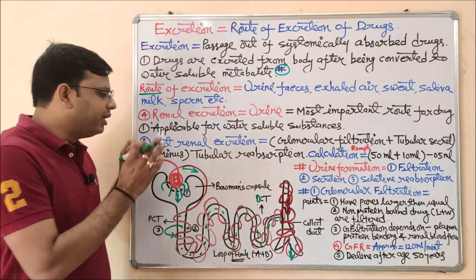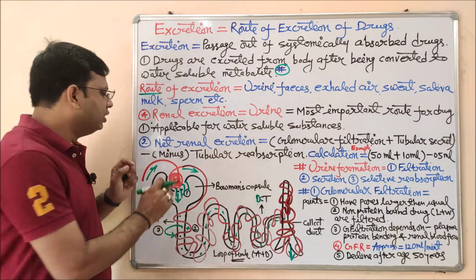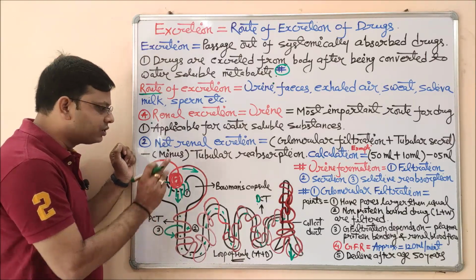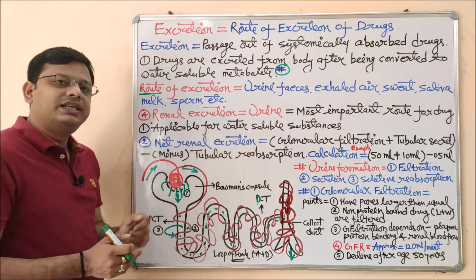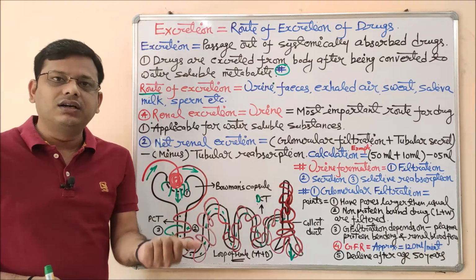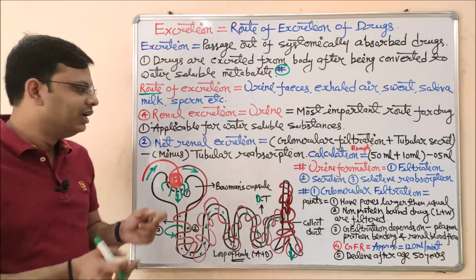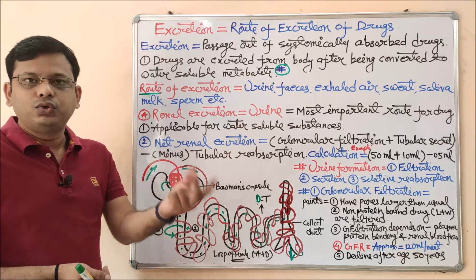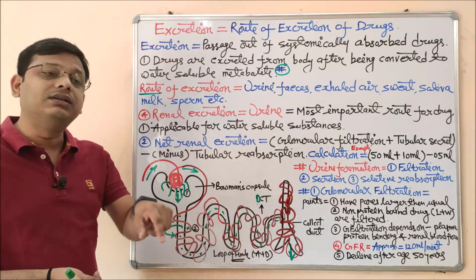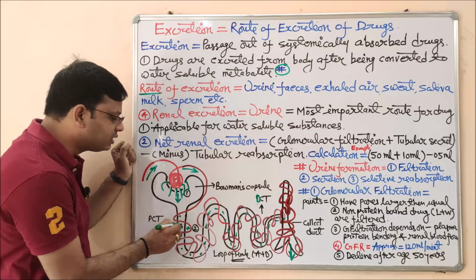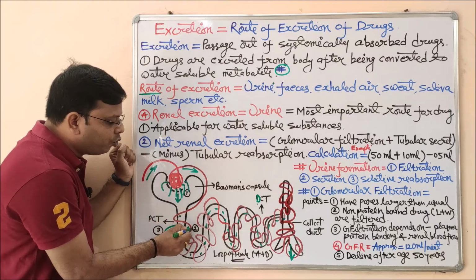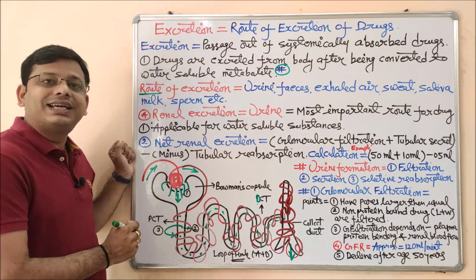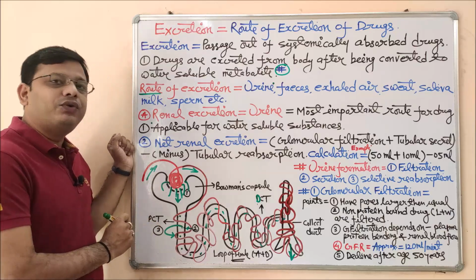This is a process, but it involves two other processes also. The first one was filtration, as we have seen in this case. This is indicating the filtration process. Now the second one is secretion. Secretion means those macromolecular substances, either a protein or some medicine like penicillin, cannot be filtered through the Bowman's capsule. So they will be secreted to the lumen by the blood vessels. Here you have to see this movement of the arrow. The arrow indicates movement of those drugs or substances from blood to the lumen. That is called secretion. And the third one is selective reabsorption.